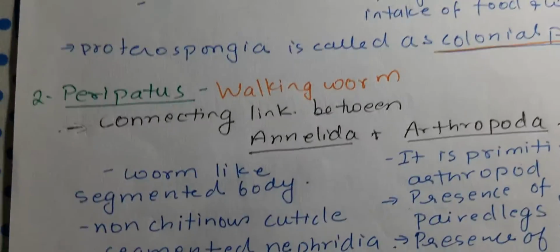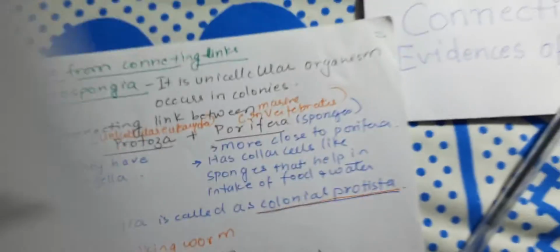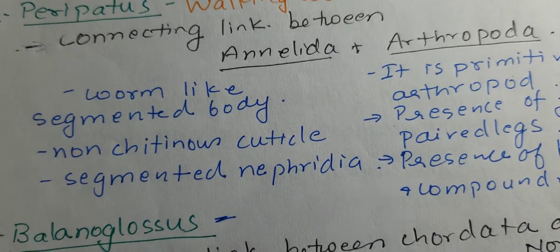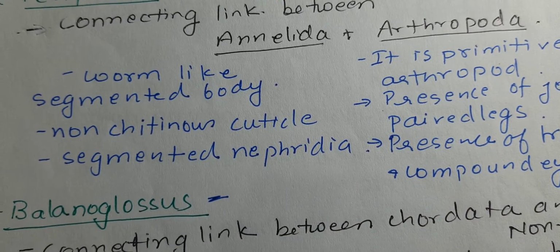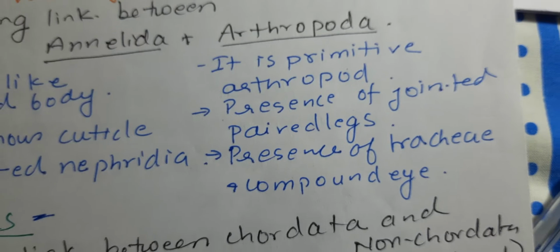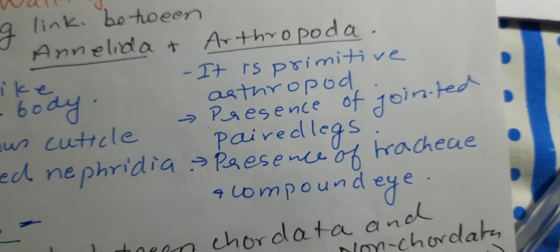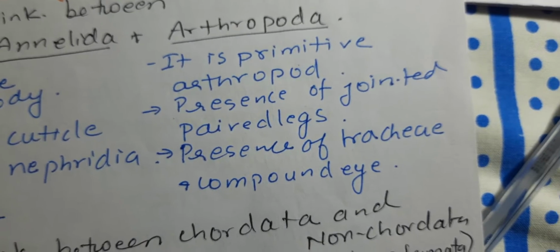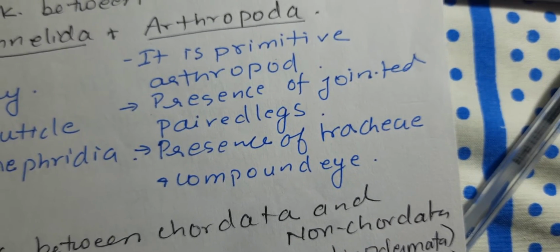So Peripatus, which is known as the walking worm, is a connecting link with annelids because it has a worm-like segmented body, non-chitinous cuticle, and segmented nephridia, and with arthropods because it is a primitive arthropod, with presence of jointed paired legs, trachea and compound eyes.